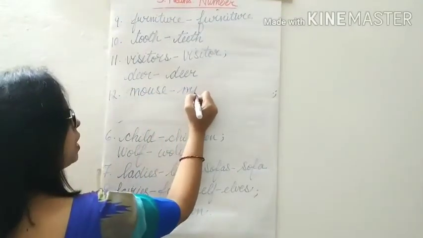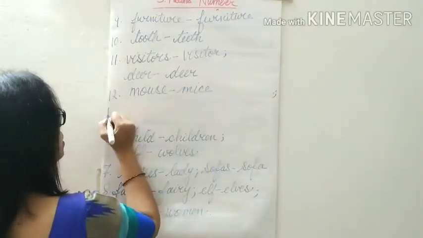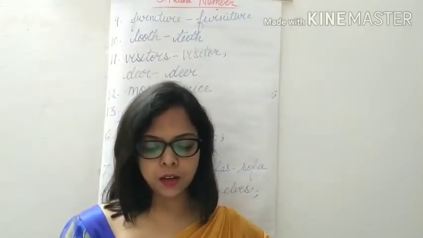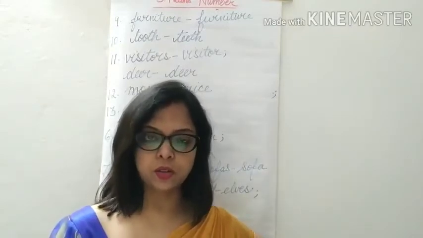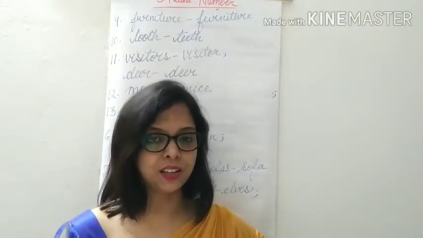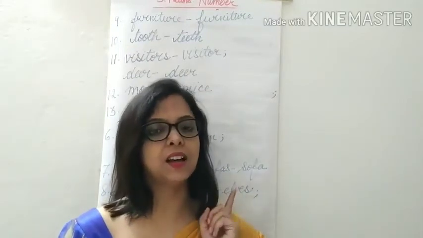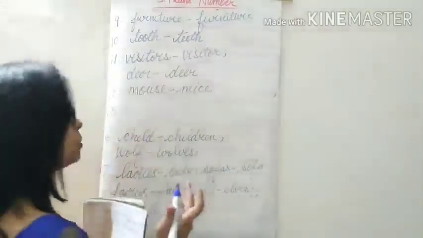Mouse becomes M-I-C-E, mice. 13th, the girl plucked a cherry from the tree. So one is cherry, it's Y. And before Y it's a consonant. So we drop Y and we add I-E-S. So cherry becomes cherries.